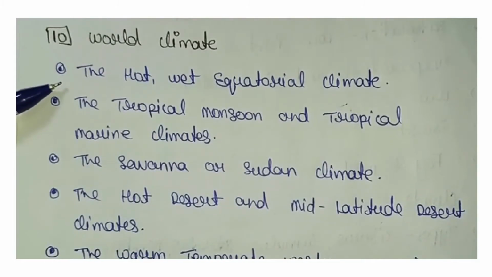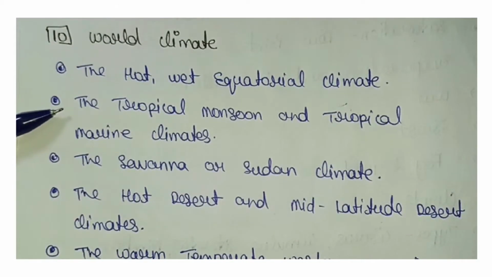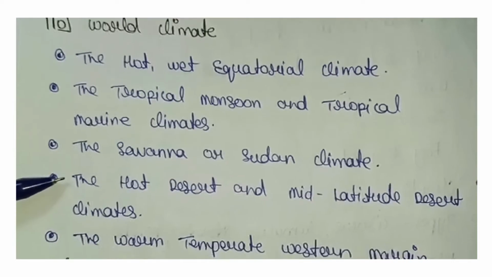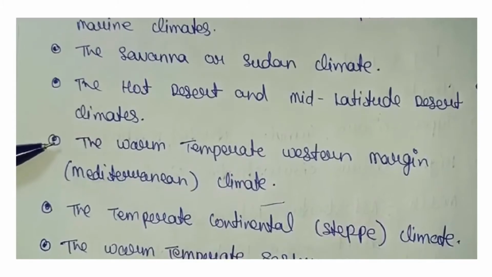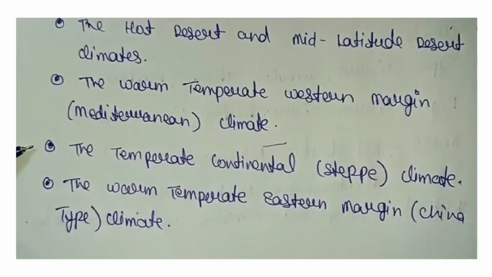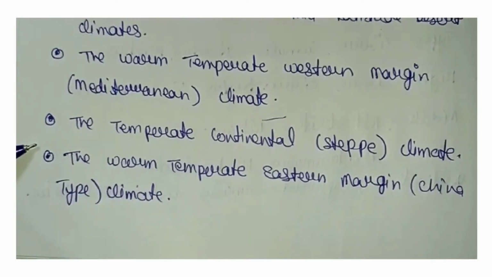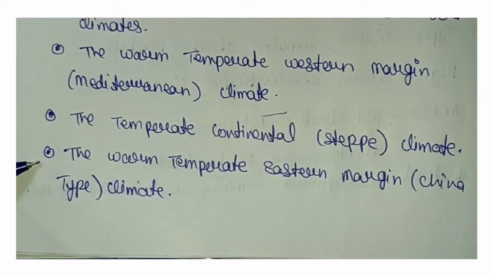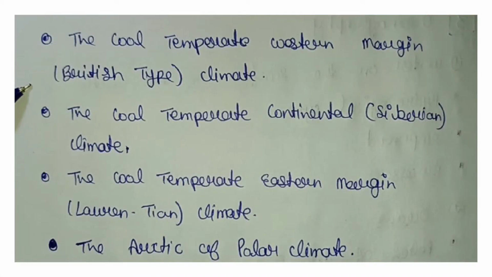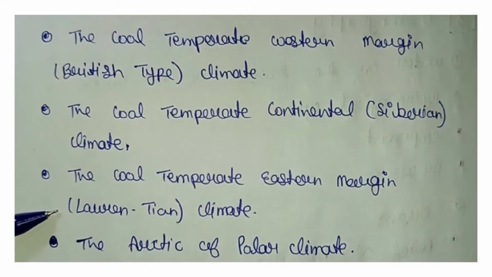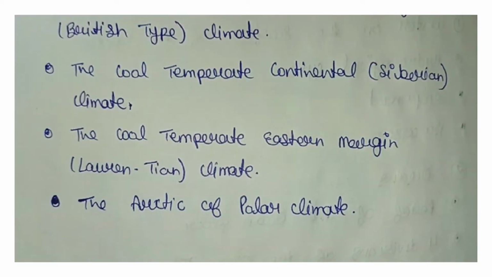World climate: the hot, wet equatorial climate, the tropical monsoon and tropical marine climates, the savanna or Sudan climate, the hot desert and mid latitude desert climates, the warm temperate western margin Mediterranean climate, the temperate continental steppe climate, the warm temperate eastern margin China type climate, the cool temperate western margin British type climate, the cool temperate continental Siberian climate, the cool temperate eastern margin Laurentian climate, the Arctic or polar climate.